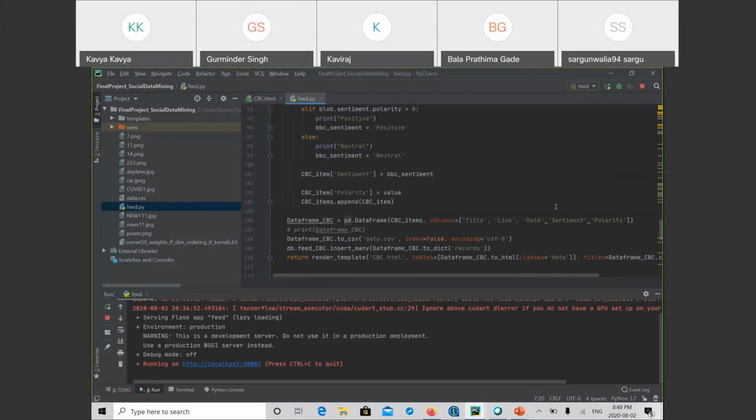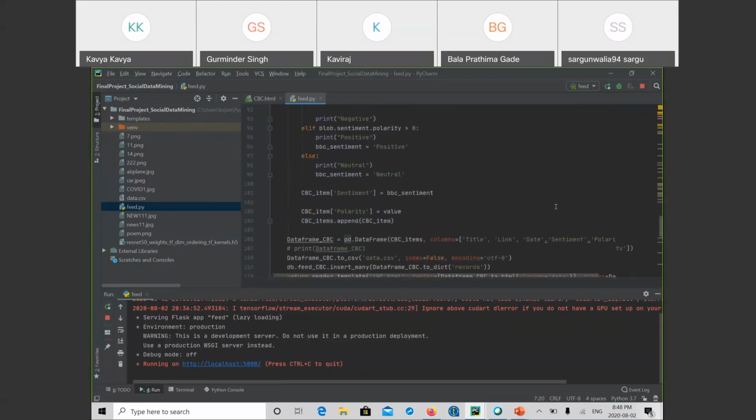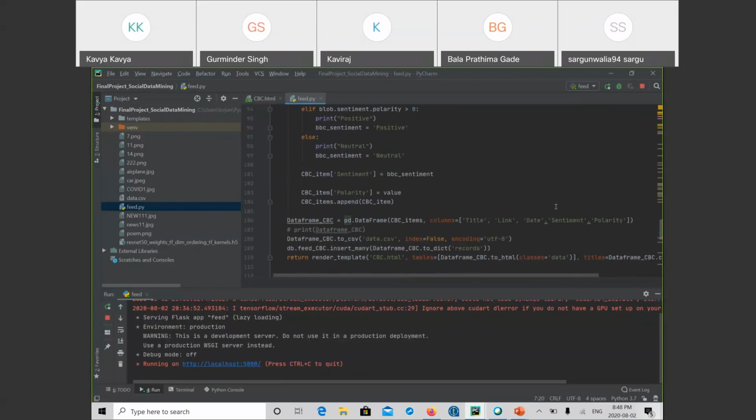Then we are converting that to a dictionary, because we have to save the data in MongoDB. For that, we have to convert it to a dictionary. Next is the return statement. This is basically the view of our HTML, which we can show in the web application.